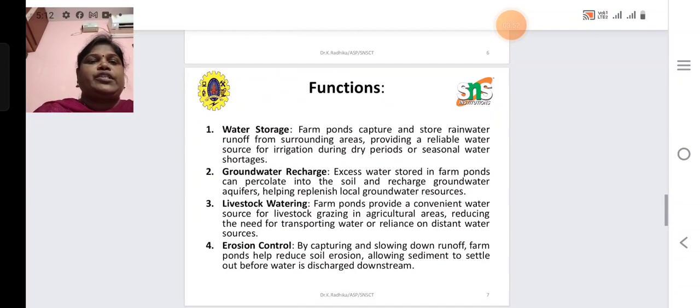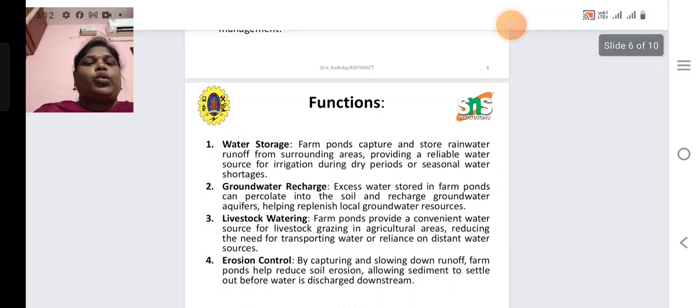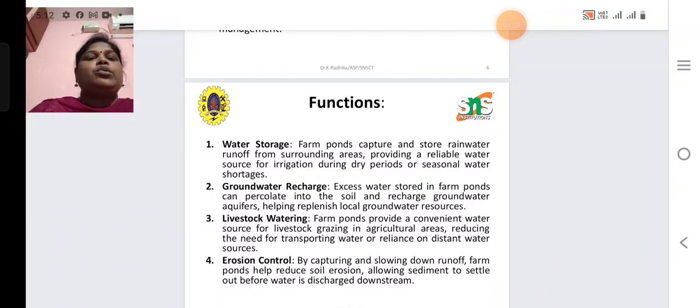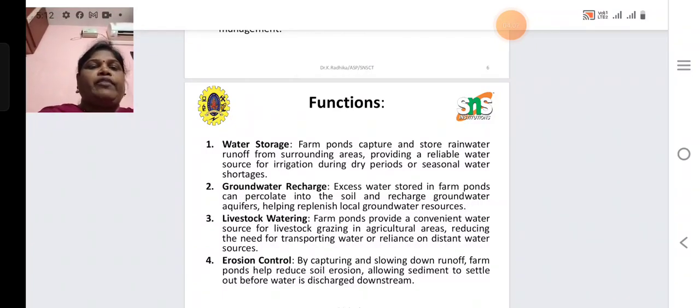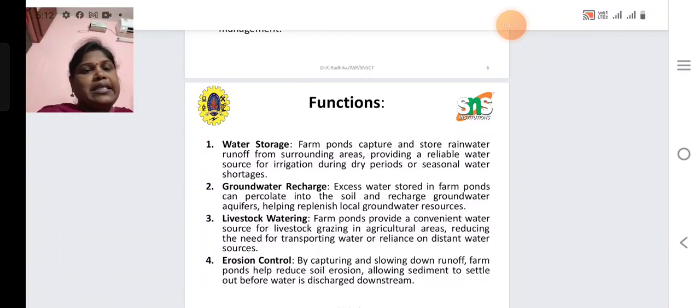Then the functions of farm ponds: water storage, groundwater recharge, livestock watering and erosion control. Water storage: farm ponds capture and store rainwater from surrounding areas, providing a reliable water source for irrigation during dry periods or seasonal water shortages. Then groundwater recharge: excess water stored in farm ponds can percolate into the soil and recharge groundwater aquifers, helping replenish local groundwater sources. When rainwater fills the farm ponds, it spills into the agriculture field and automatically recharges the groundwater.